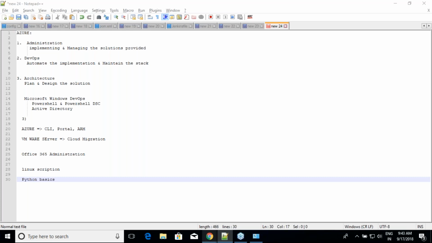Let us assume that your database server is not working correctly. We have a backup. We don't try to correct that server. We bring up one more server, we restore the data, and we shut down that server. That is called treating servers as cattle, not as pets. That is the strategy which we'll follow. So we'll not be troubleshooting as much as your admins do, right? But if that is happening recurrently, then we'll definitely do.